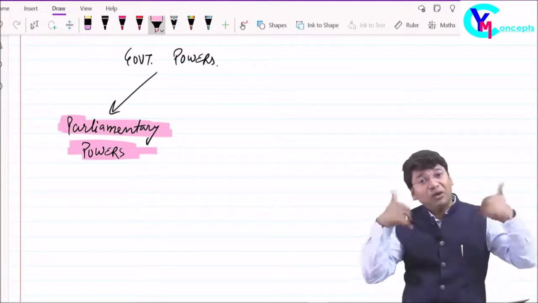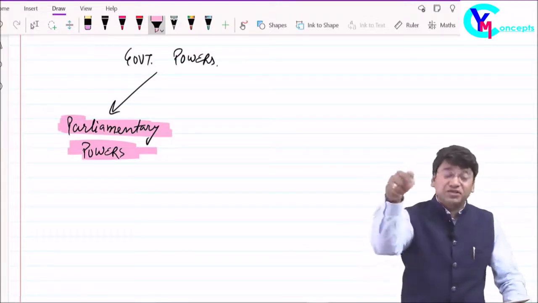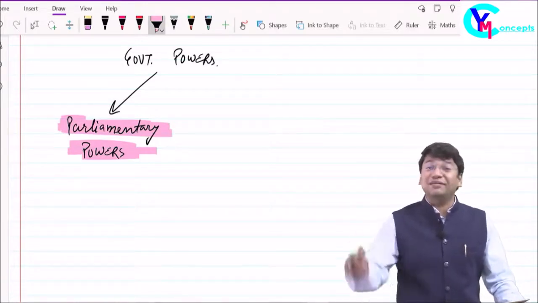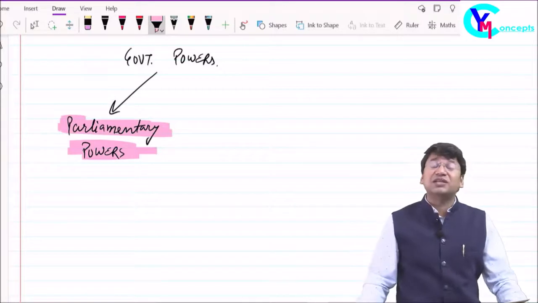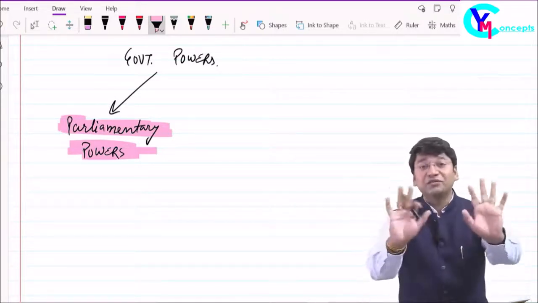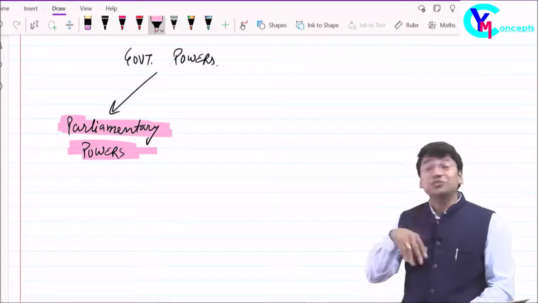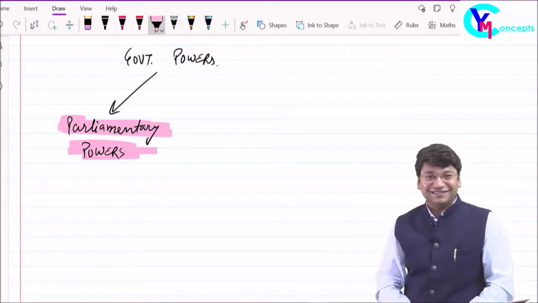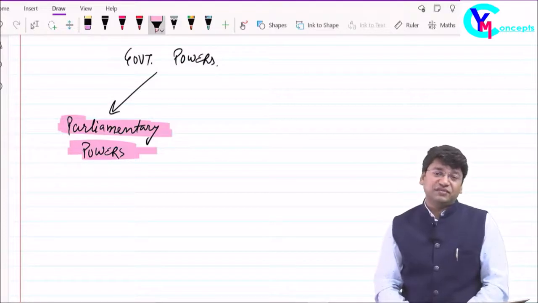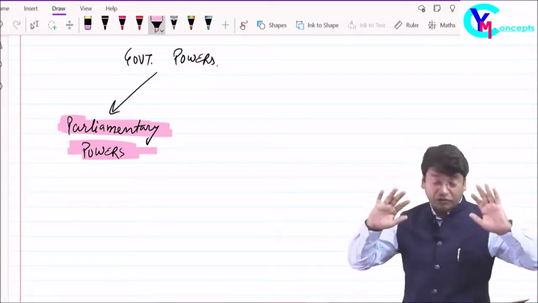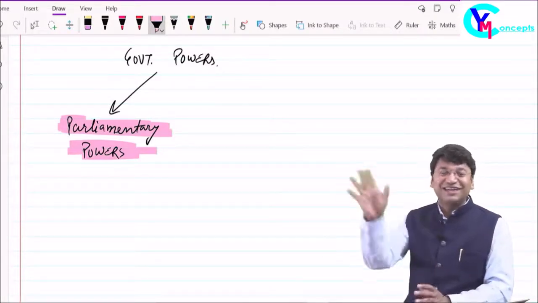Inflation out, what should the government do? Yes, they can't call the parliament immediately. All the members of parliament are so busy in corruption. Sorry, they are not busy in corruption, but yeah, only 5 years they have to do their work. Yes, only 5 years' time they have got. They are busy in their own job. They are busy in making the plan for the development of the country.